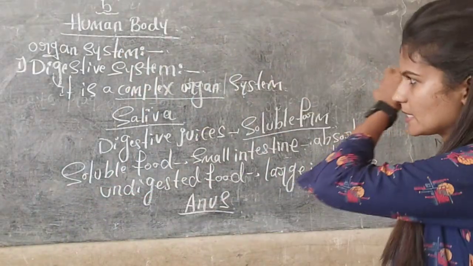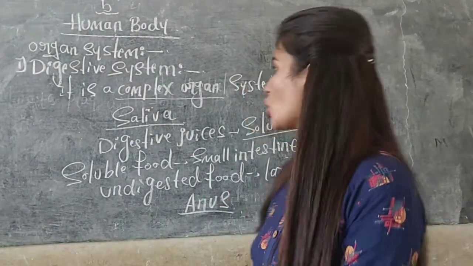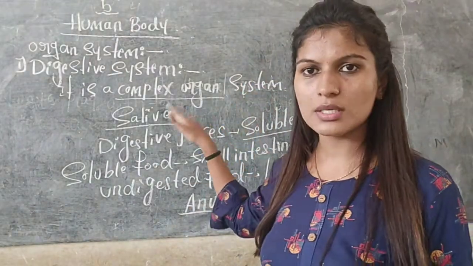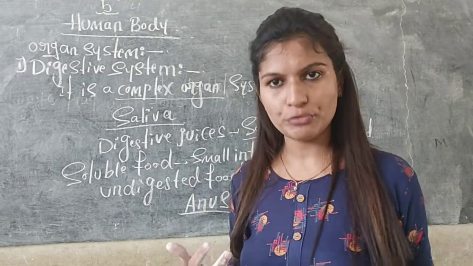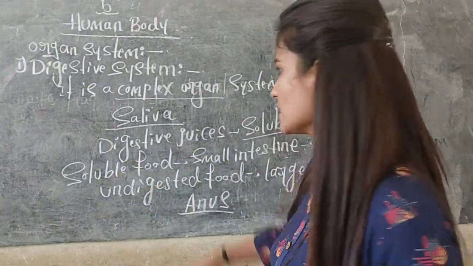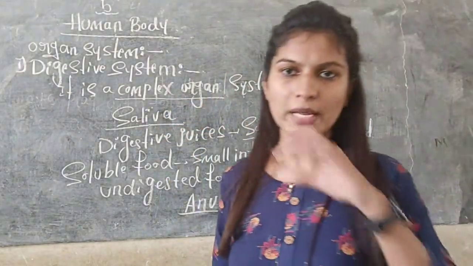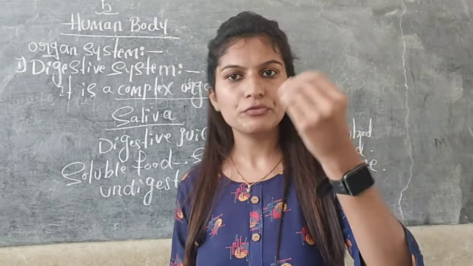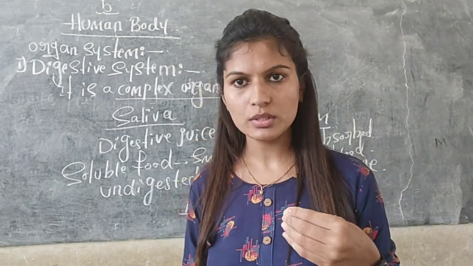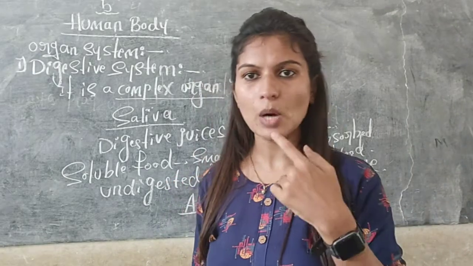I will explain here. First, the digestive system is a complex organ system because it digests the eaten food. That is why we call the digestive system a complex organ system. So how does it take place in our body? Firstly, we eat food through our mouth.